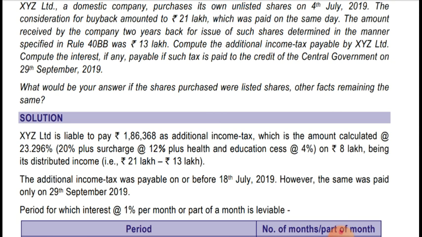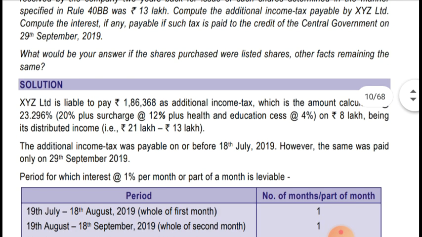In this case, the buyback price is 21 lakhs and the issue price, at the time the company issued the shares, was 13 lakhs. So 23.296% on 8 lakhs will be computed, and the amount comes to 1,86,368. I'm reading out the solution once again. XYZ Limited is liable to pay rupees 1,86,368 as additional income tax, which is the amount calculated at the rate of 23.296% on 8 lakhs being its distributed income, that is 21 lakhs minus 13 lakhs. So 8 lakhs is the distributed income.